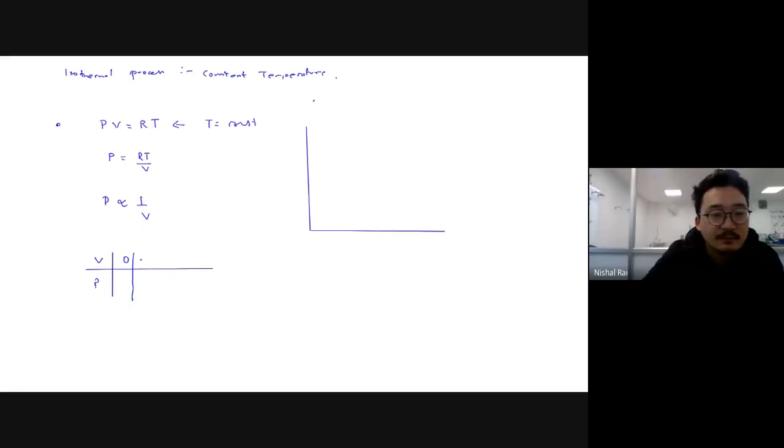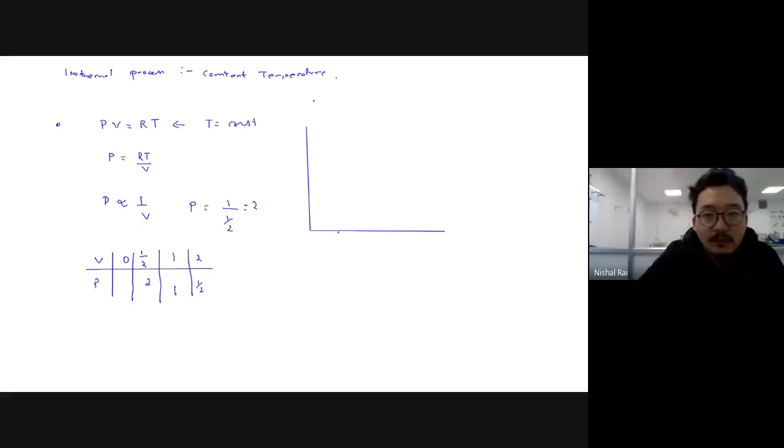Let's put half. Then P will be 1 divided by 1 by 2, which is 2. For 1, it will be 1. For 2, it will be half.